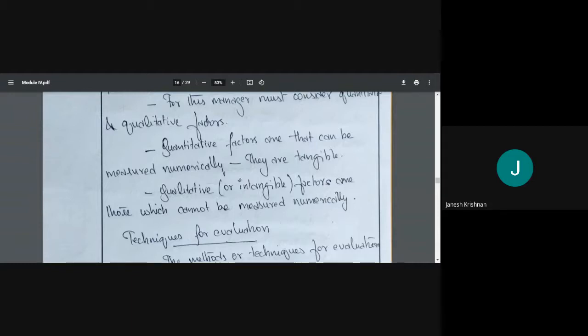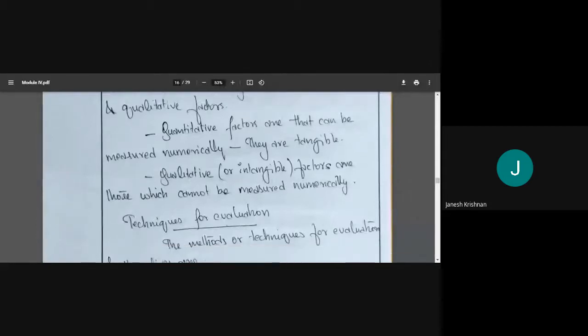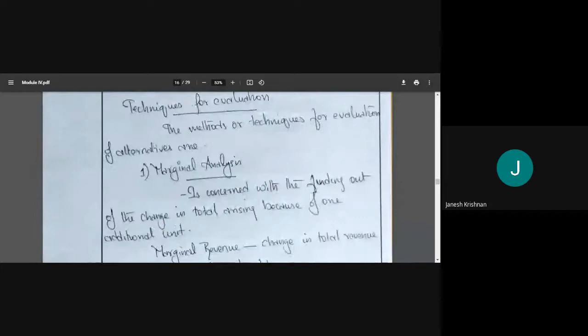So what are the steps for selecting the alternative? You must consider all the alternatives. You must analyze all the alternatives, then only make a decision. And while considering alternatives, you should consider the qualitative and quantitative factors, right? Quantitative factors are measured numerically, and qualitative factors cannot be measured numerically. Then, how do we do this evaluation? We said we need to evaluate every alternative. So how are we going to evaluate the alternative?